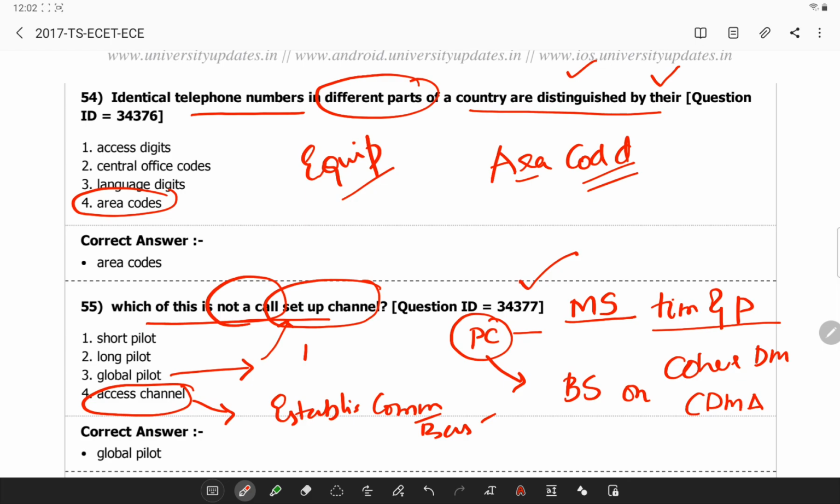So these are the questions related to concepts in this particular ESET question paper.